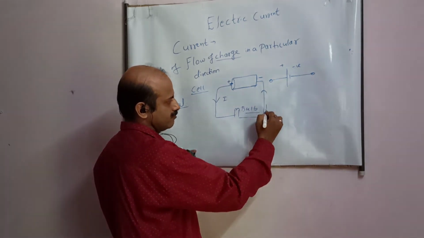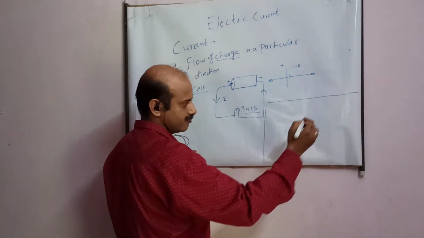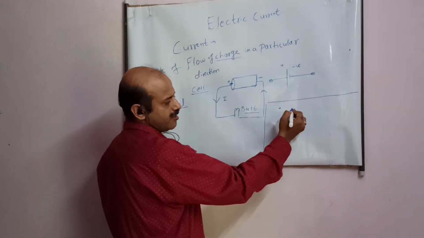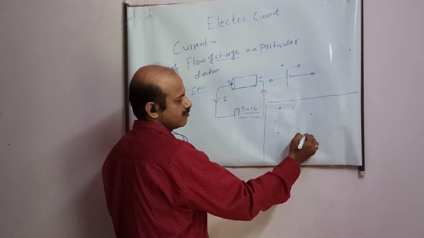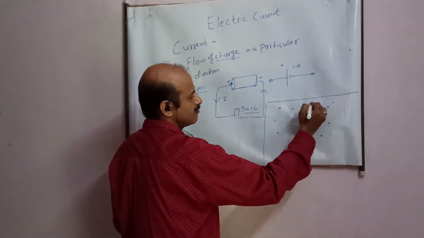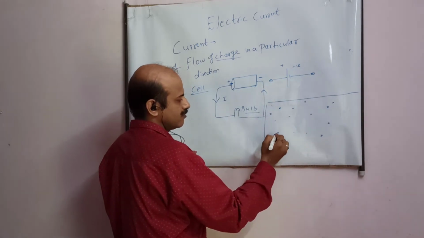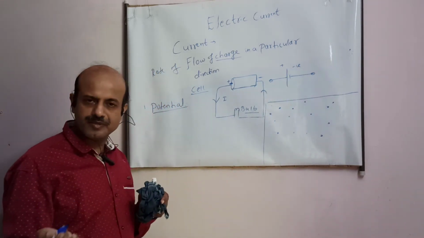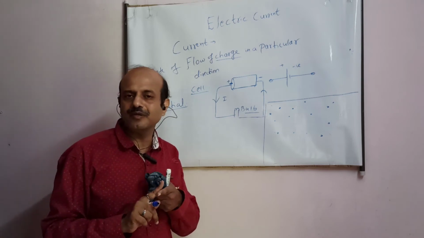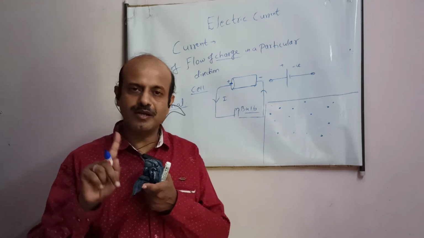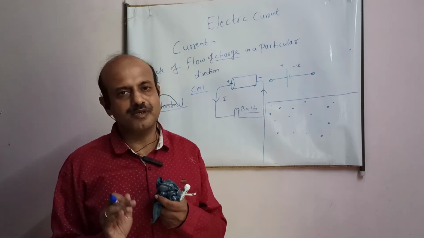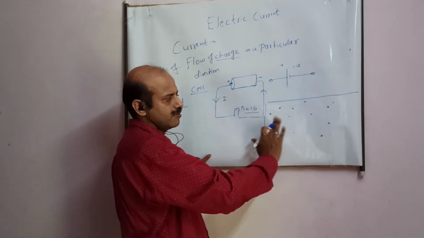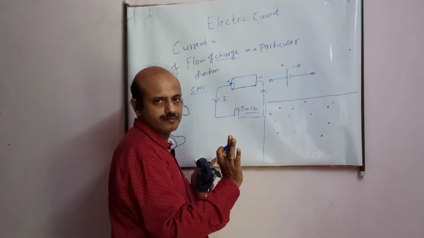Suppose, student, here are many charged particles. This charge may be positive and may be negative, and you must know that a positive charge will repel another positive charge, and a positive charge will attract a negative charge. So this is a combination of charges. Both mixes are there.